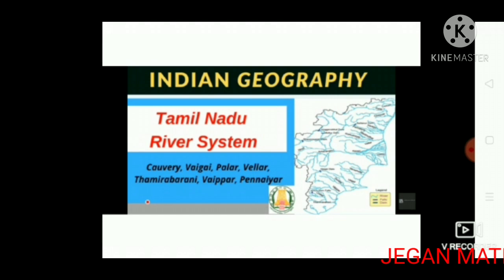The Plateau region. Tamil Nadu is located in the south of the Deccan Plateau. The highlands found in Coimbatore and the Nilgiris are a part of the Plateau region.